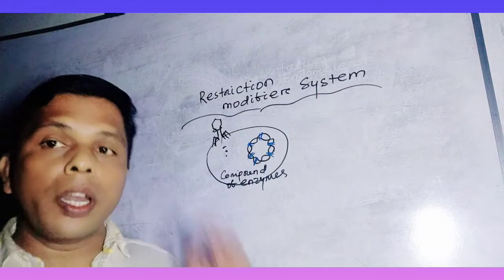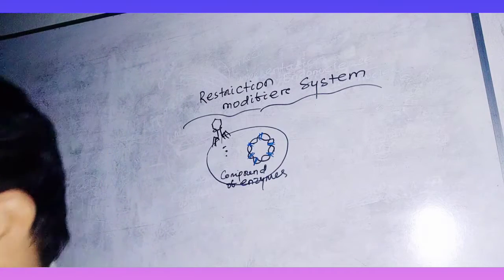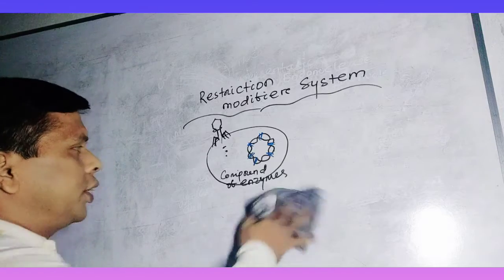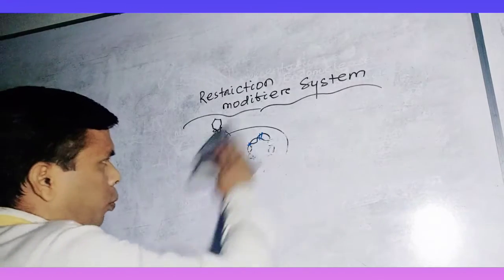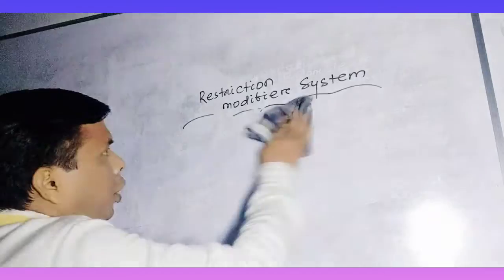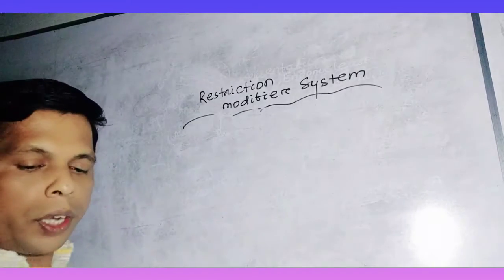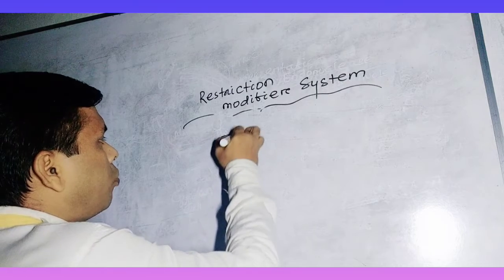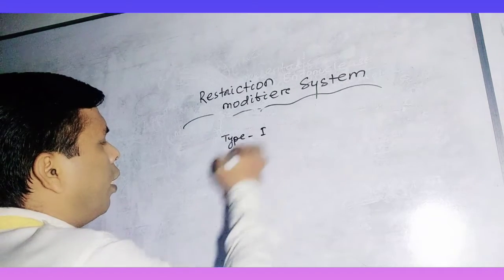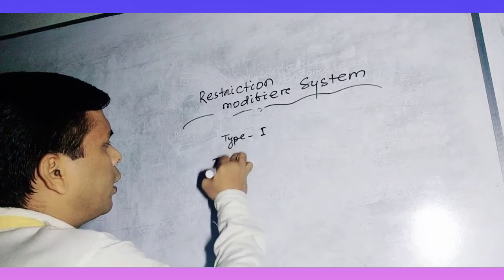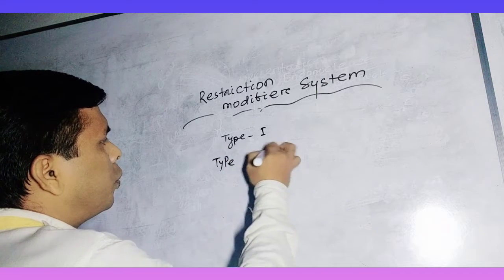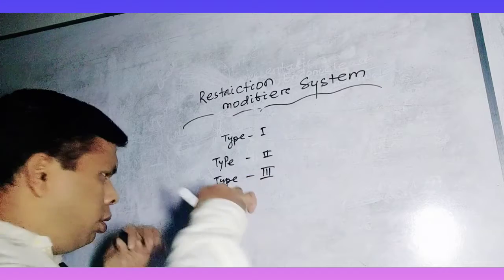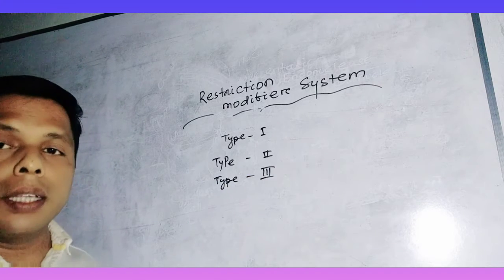Restriction endonucleases are classified into three different groups, type 1, type 2 and type 3, which we already discussed in the previous class.